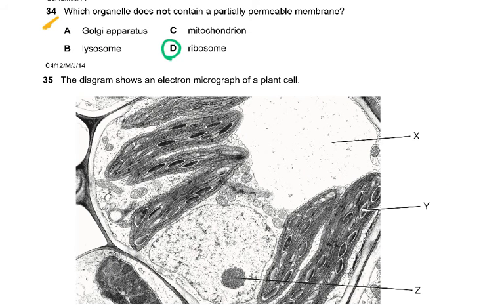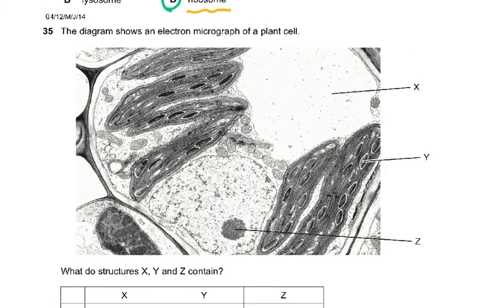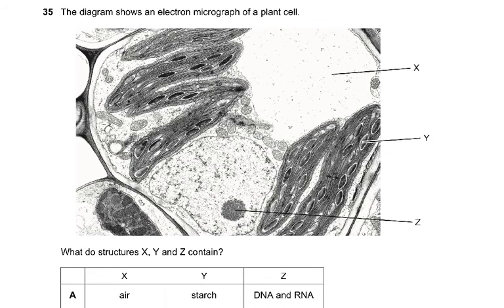Which organelle does not contain a partially permeable membrane? Golgi, lysosome, mitochondria all have membranes, but the ribosome does not have a membrane. So this is what you have to know. It's made up of rRNA and protein. The diagram shows an electron micrograph. I've told you to look on a Google search and look at different micrographs. These are very favorite questions of ours.